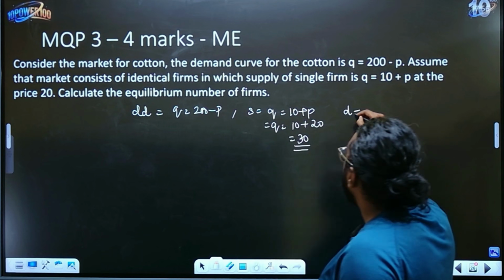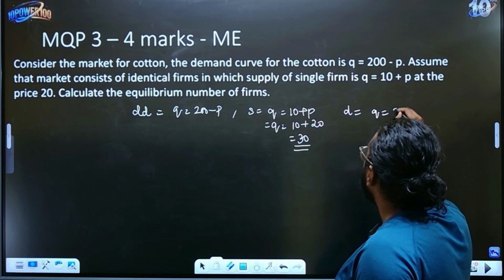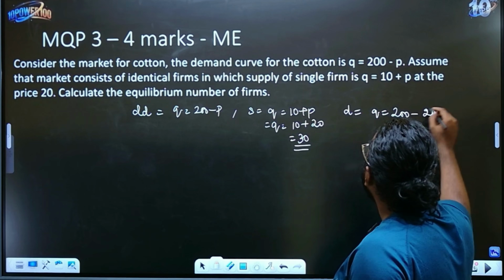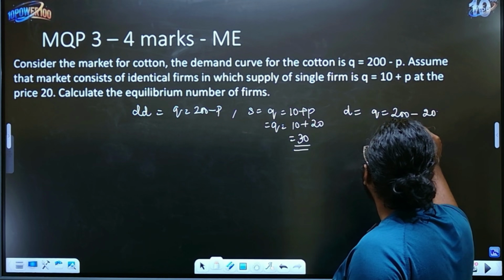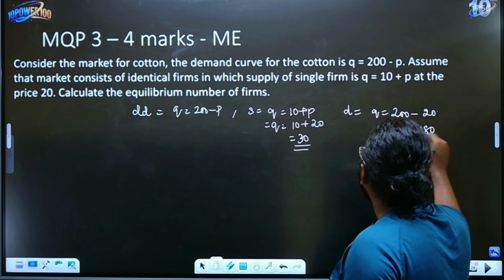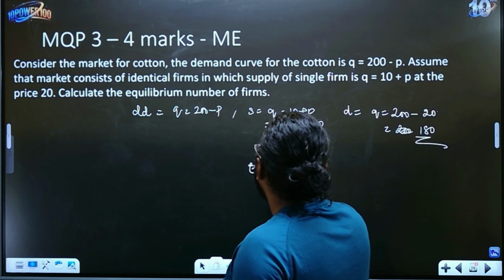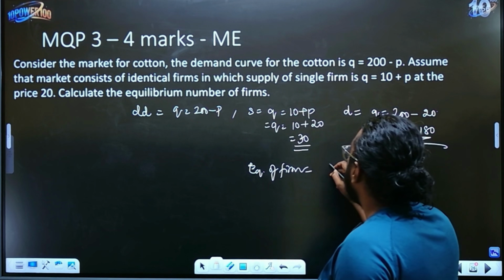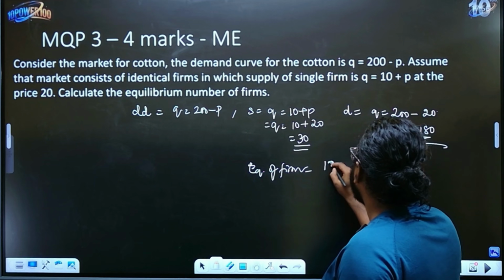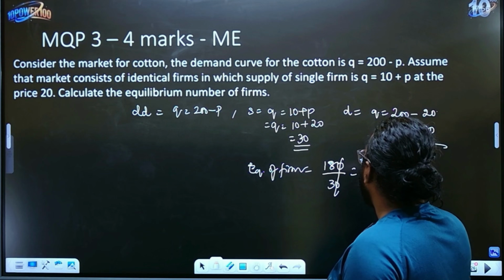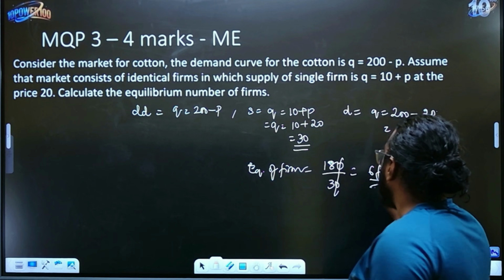Similarly, now demand will be Q is equal to 200 minus P. P is nothing but your 20. So 200 minus 20 is nothing but 180. So your equilibrium number of firms is equal to 180 divided by 30. 3 6s are 18. So it is nothing but 6 firms.